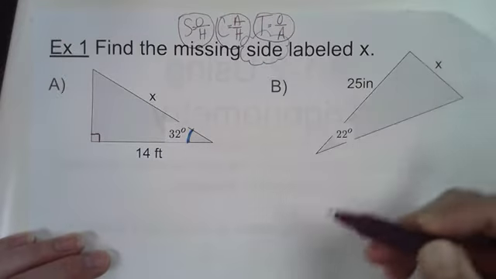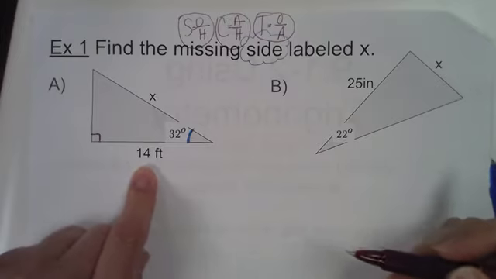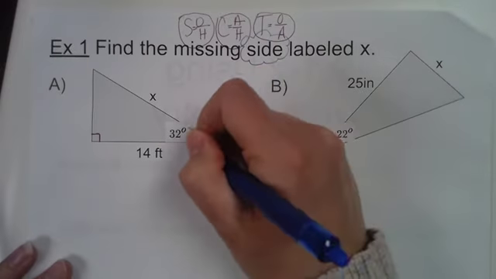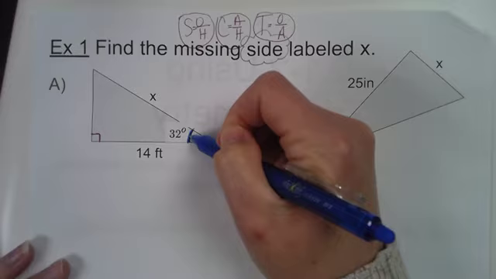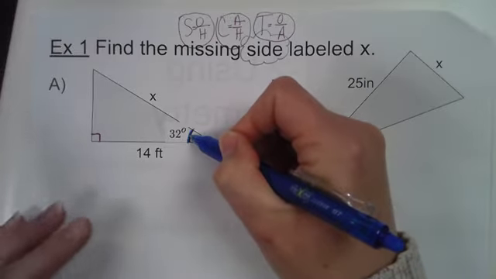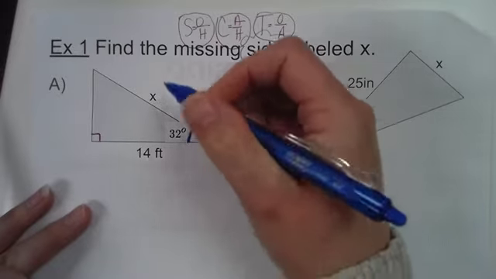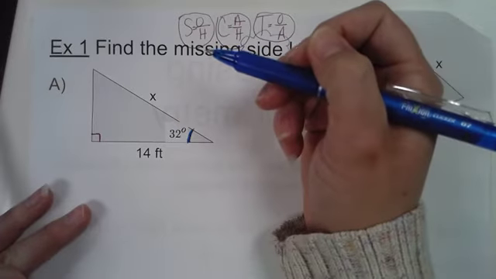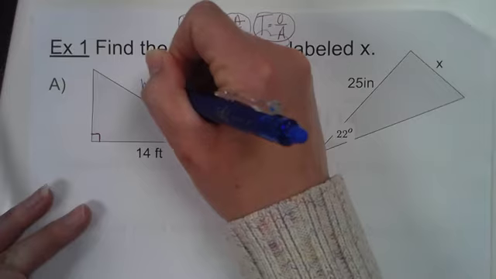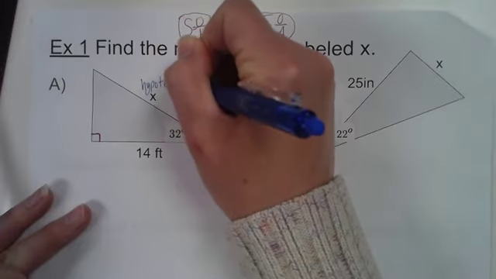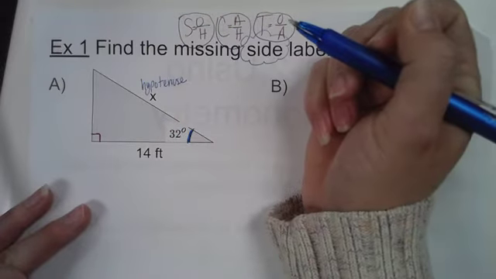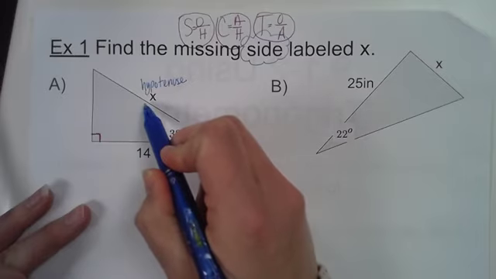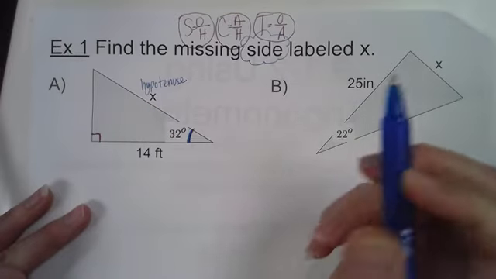And let's see what we've got here. So looking at this triangle, I have this 32-degree angle. And if I'm looking from this 32-degree angle, what label can we assign this side length X? Hypotenuse. Yeah, this is the hypotenuse. How do we know it's the hypotenuse? Opposite from the 90-degree angle. Perfect. So we know that that's the hypotenuse.